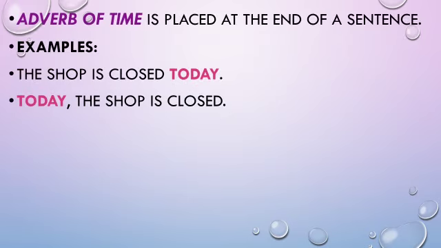And next is adverb of time. It is placed at the end of the sentence. For example, the shop is closed today. And sometimes, children, it is placed in the beginning of the sentence also, to emphasize any changes. For example, to say particularly about that, today the shop is closed. So this can be placed at the end, and sometimes, in rare cases, the time comes at the front of the sentence.